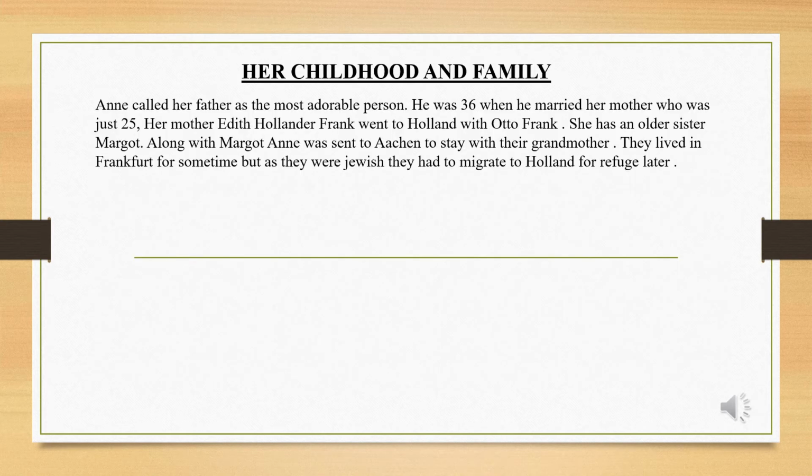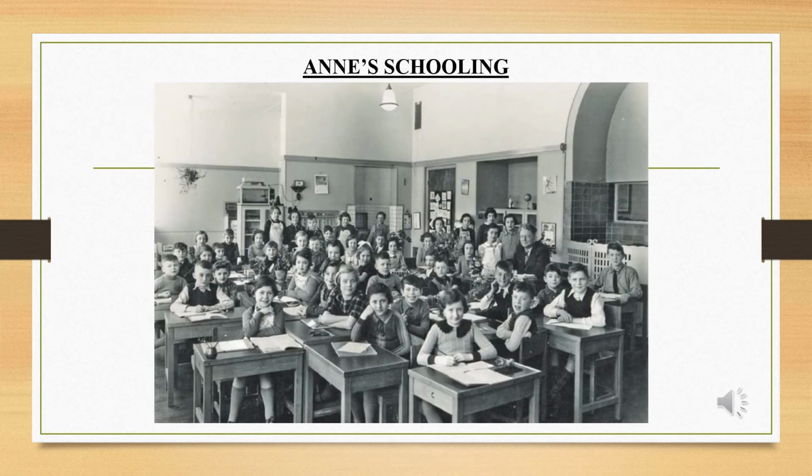He was 36 when he married her mother, who was just 25. Her mother, Edith Hollander Frank, went to Holland with Otto Frank. She has an elder sister, Margot. Along with Margot, Anne was sent to Aachen to stay with their grandmother. They lived in Frankfurt for some time, but as they were Jewish, they had to migrate to Holland for refuge later.